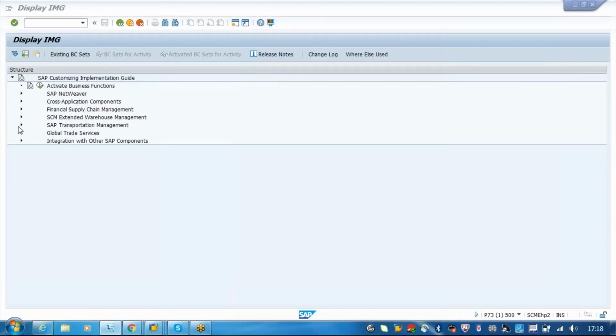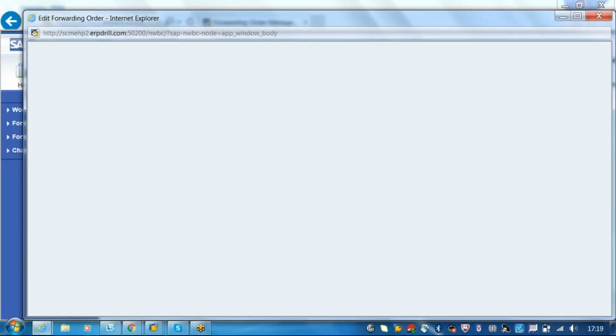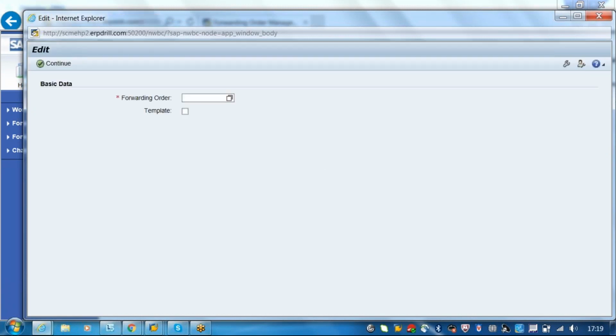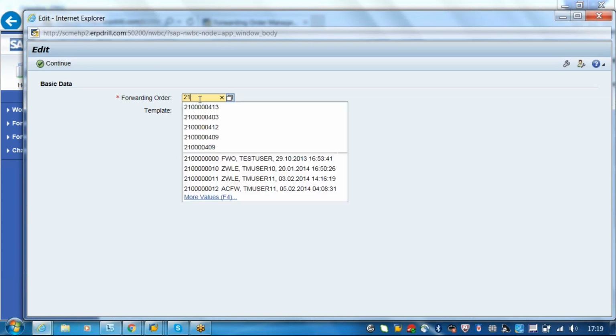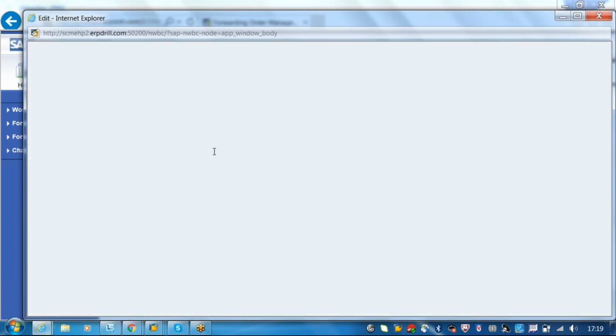Started sharing. Can you see? Yes. So yesterday we were discussing the forwarding order creation. We created the forwarding document type, right? And we tried to add the business partners. Do you remember yesterday's number? 413. Okay, so this is the document we created.